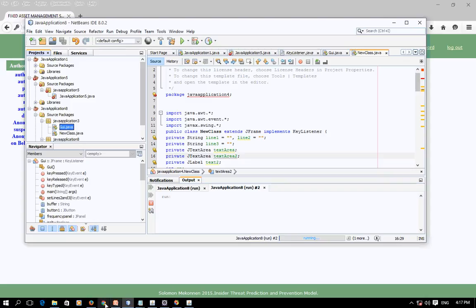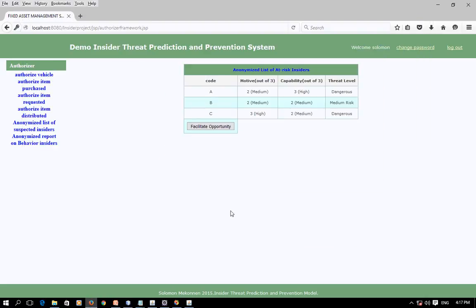Now let's go back to our system, and if the manager is convinced that these potential malicious users are going to be high risk insiders, the manager will initiate a honey token, which means that he will facilitate an opportunity for the user to commit crimes. So by clicking the facilitate an opportunity button, the manager will initiate a deception trap for the malicious users.